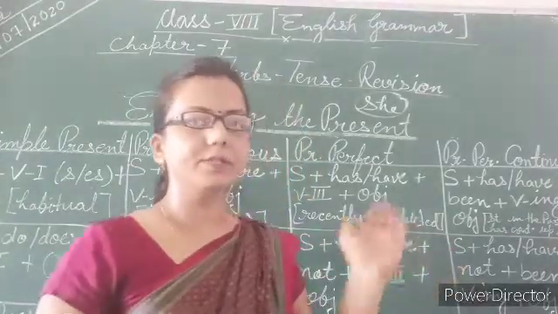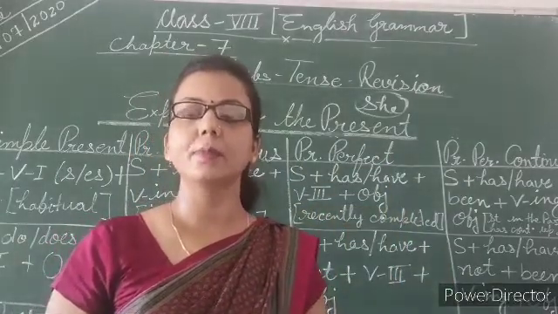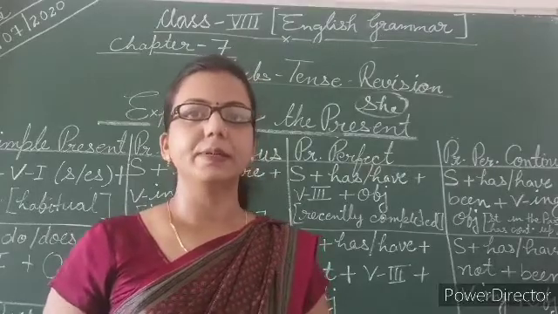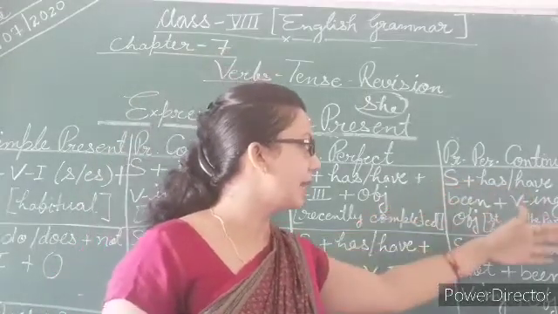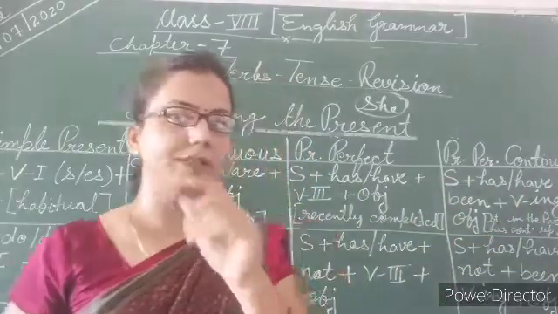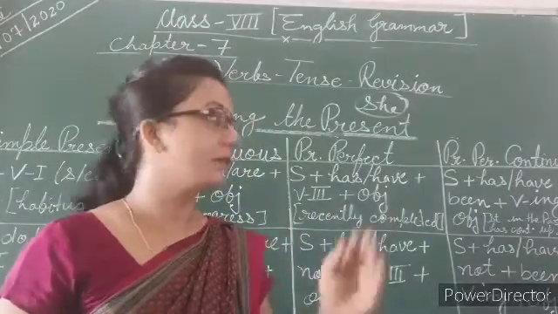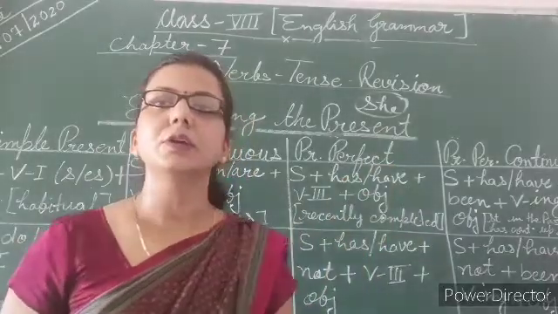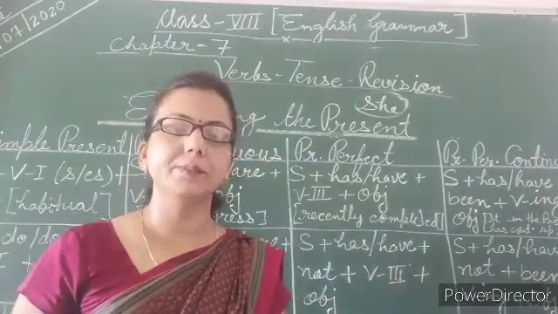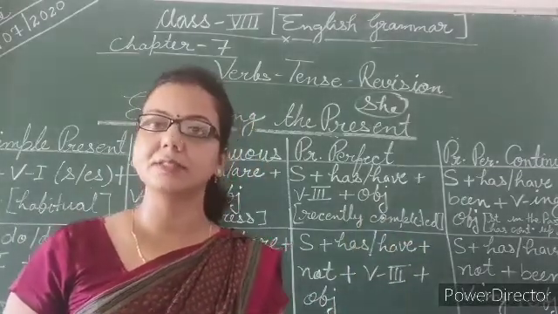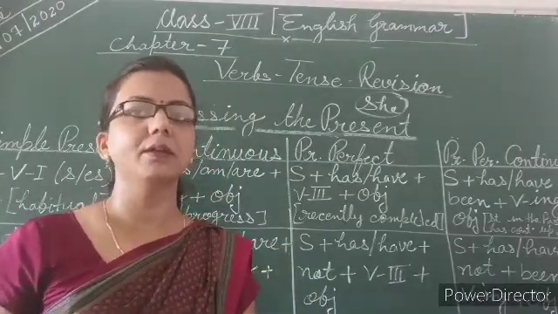So something which started in the past and is going on in the present, or is going to wind up in the present. So the rule is subject plus has or have plus, here a little bit changes, been. You have to add the word been plus the verb's ing form plus object. If the object is given, then you need to add the object, otherwise there is no need to add it.